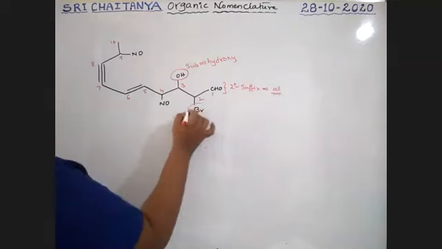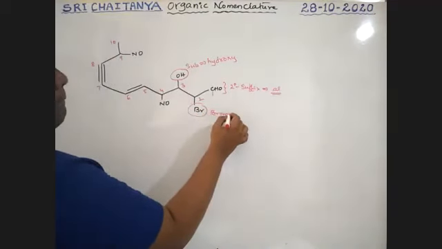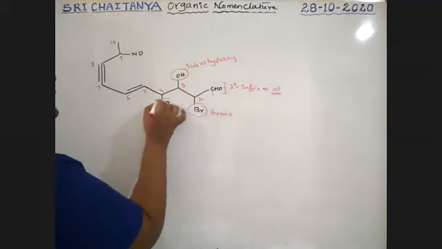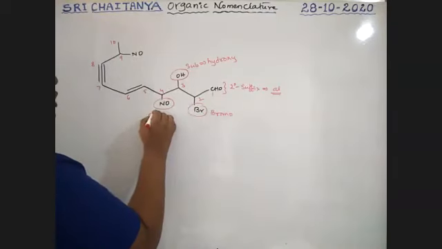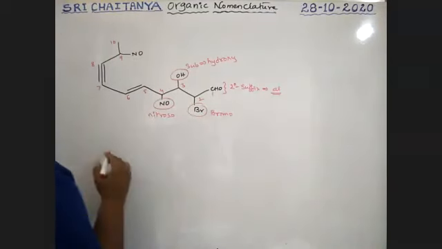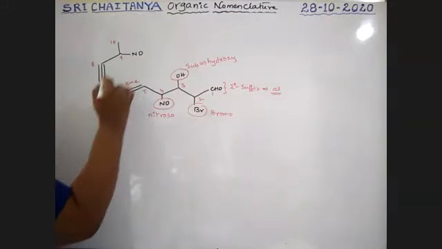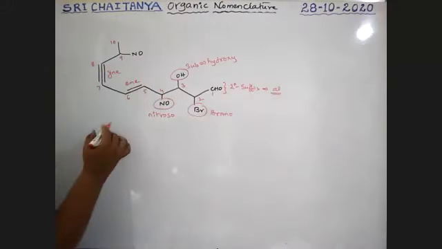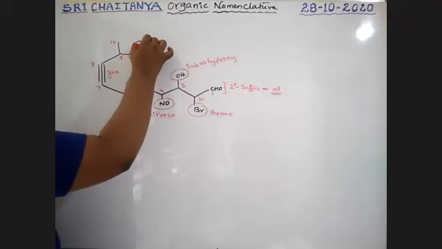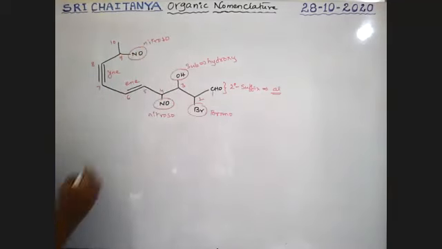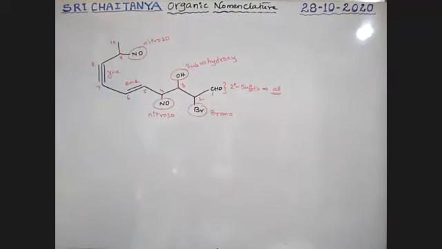So it is bromo. It is nitroso. It is ENE. It is YNE. It is nitroso. Tell me the name of this compound, boys.